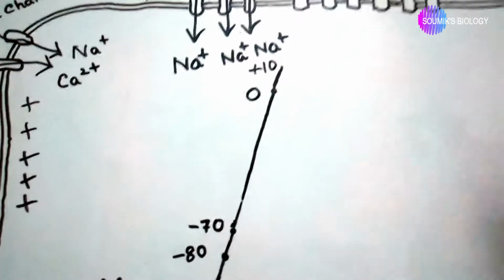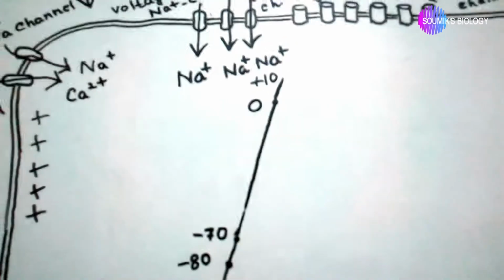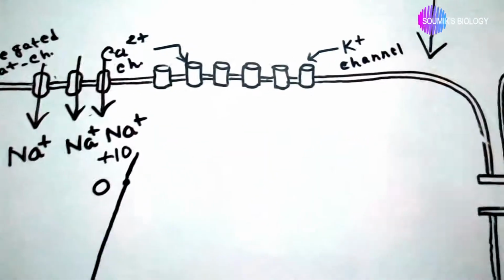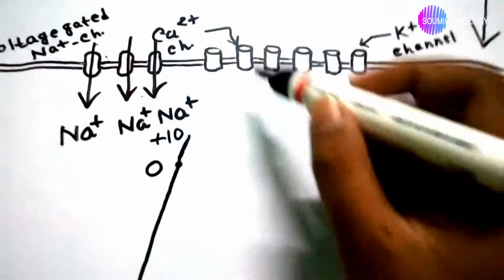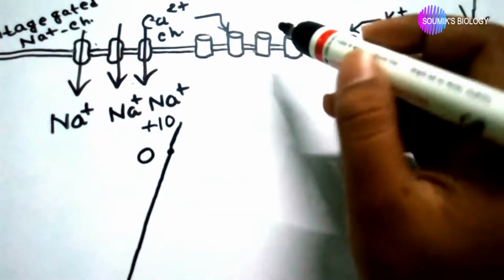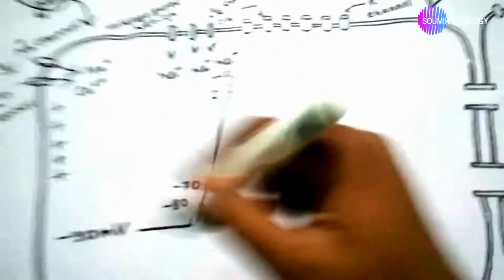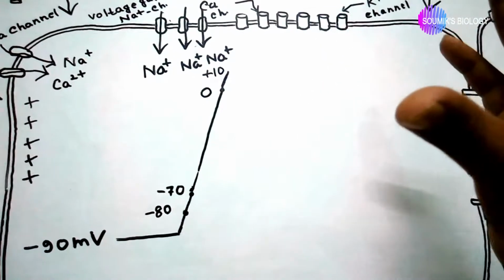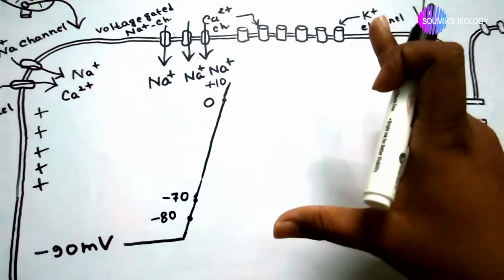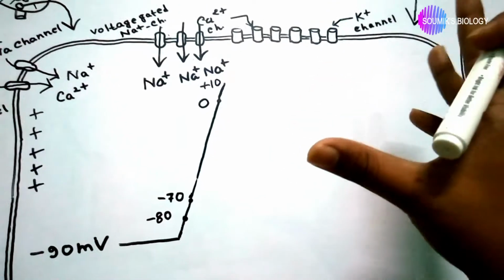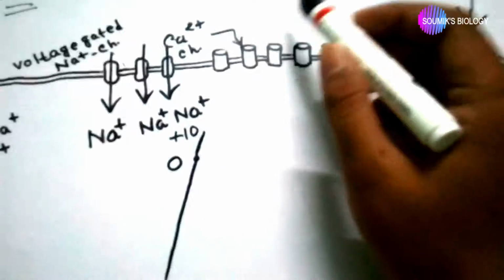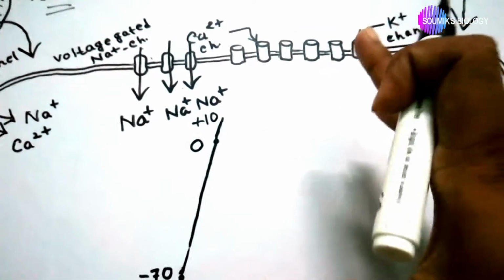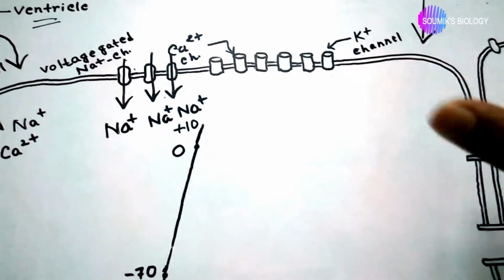plus 10 millivolt. At this membrane potential of plus 10 millivolt, the calcium ion channels and potassium ion channels are activated. Through the potassium ion channels, we know that every healthy cell is rich in potassium ions. So the extracellular potassium concentration is less than the intracellular potassium concentration.